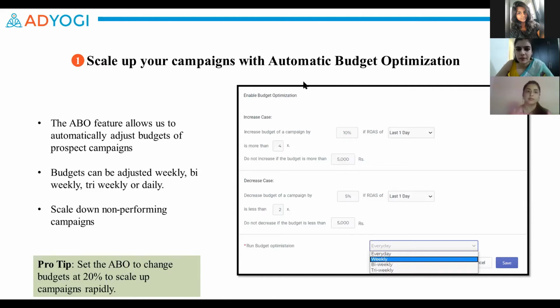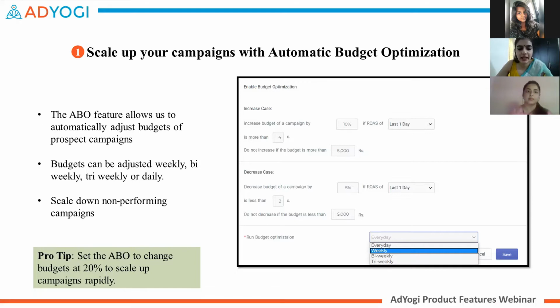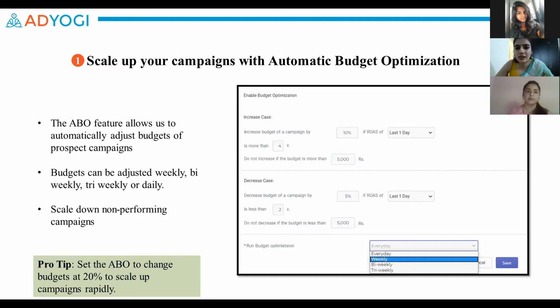Let's take an example. Let's say that you want to increase the budgets of your campaigns as long as the ROAS is maintained at a 4x. In this case, what you can do is that you can tell the feature that you want to increase the budgets by 10, 20, 30%, whatever you want, every day, weekly, bi-weekly or tri-weekly, based on the last 1 day's performance or last 3 days performance or whatever time frame you prefer. And this feature will automatically check the performance of your campaigns and increase the budget by 10, 20%, whatever you've mentioned, as long as the ROAS is maintained at 5x, 4x, which is our specified ROAS metric.